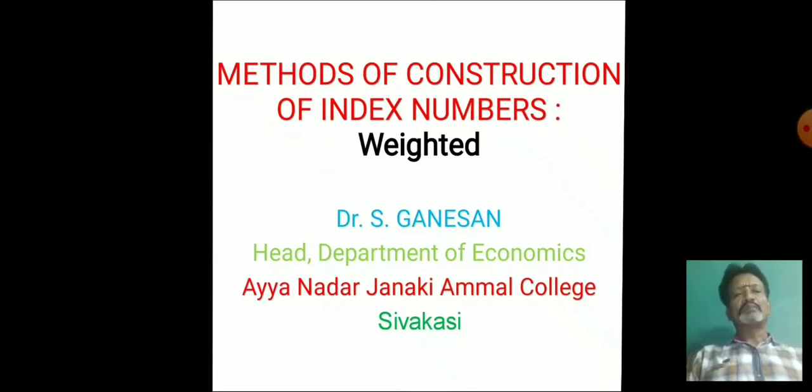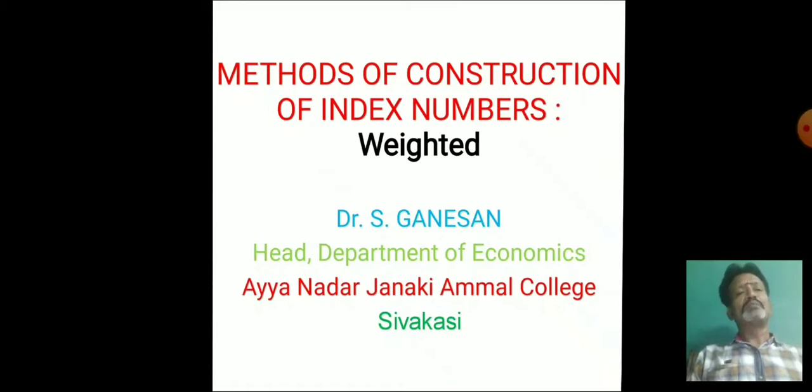Index numbers are specialized averages. They should always be expressed in terms of percentages. An index number is a number which indicates changes in magnitude.